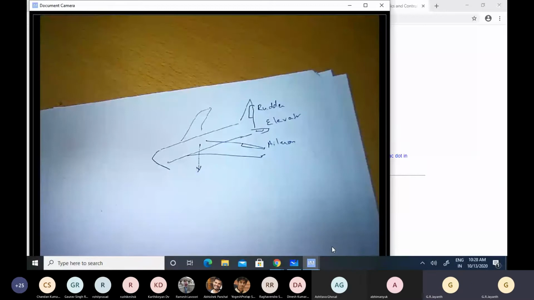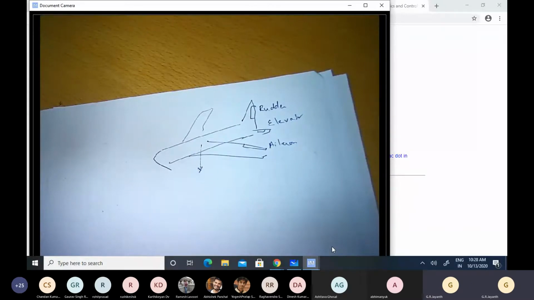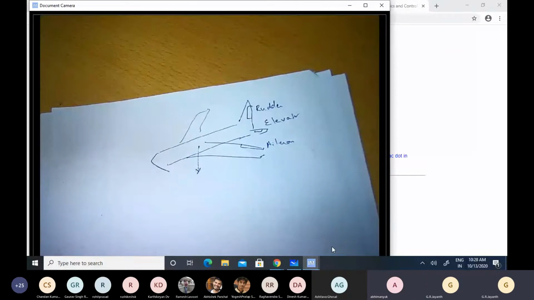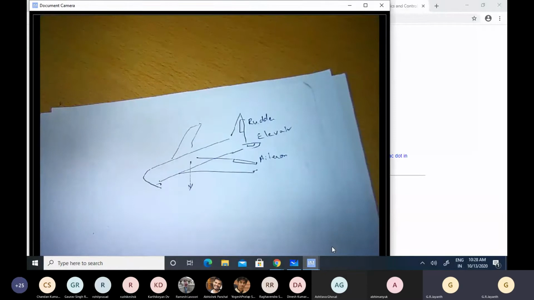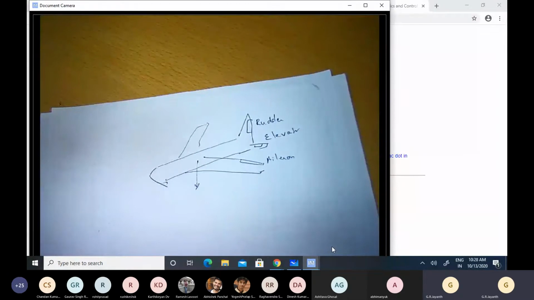Whenever you change the orientation of the aircraft by using one of these control surfaces, the force experienced by the aircraft also changes along with the control surfaces. So the aerodynamic forces that the aircraft experiences are fixed in the frame of reference of the aircraft and change along with it, and have no relation with the inertial frame that is fixed to the ground.